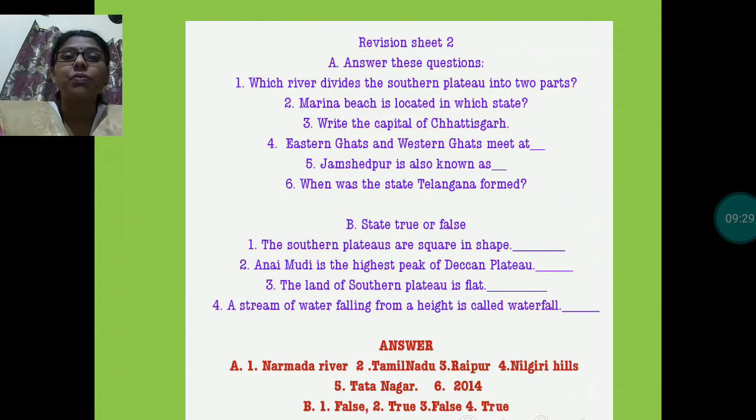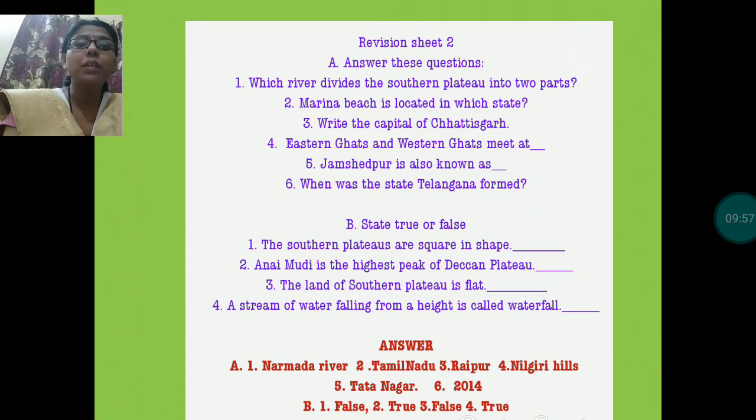Question number 6, when was the state Telangana formed? State Telangana was a part of Andhra Pradesh, okay, and it was carved out from Andhra Pradesh in 2014. Okay, it was formed in 2014.